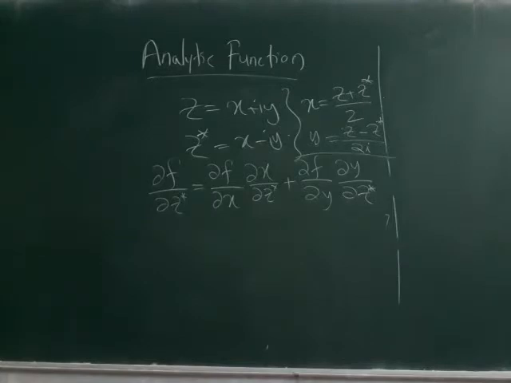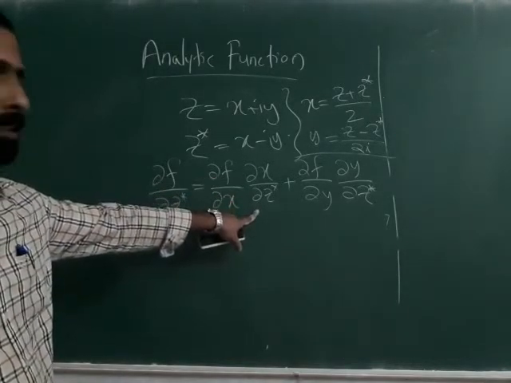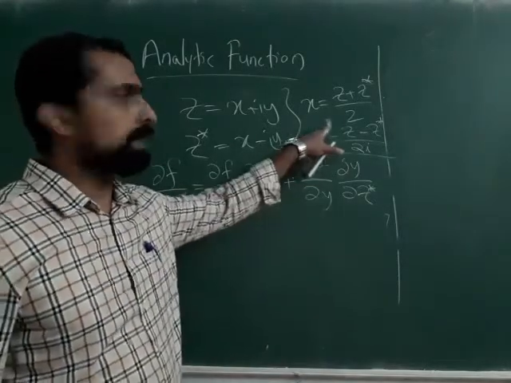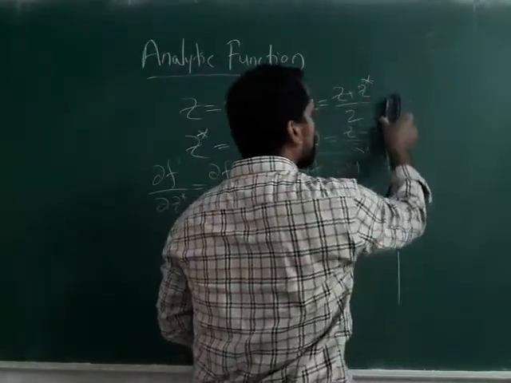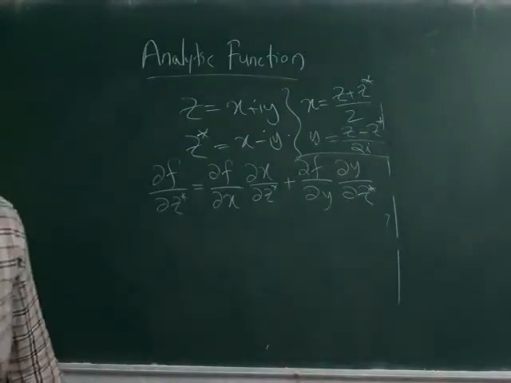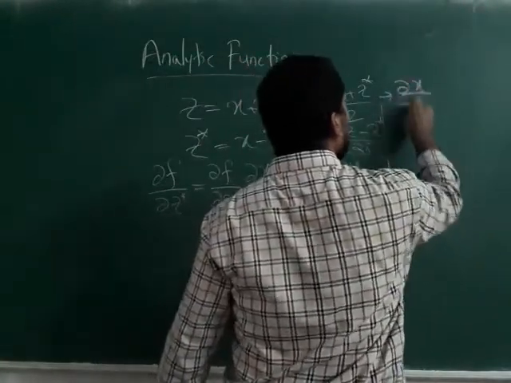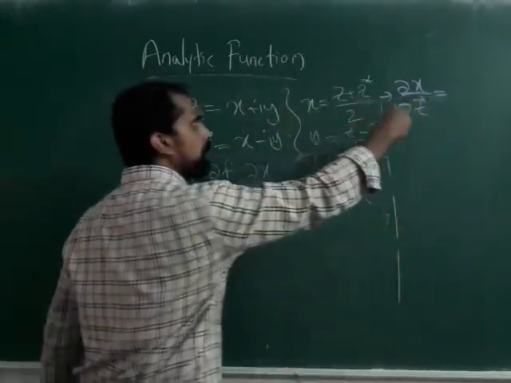So you have dou x by dou z star here, dou y by dou z star. So we will find it out from here. So what you will get? This will give you dou x by dou z star is equal to half.